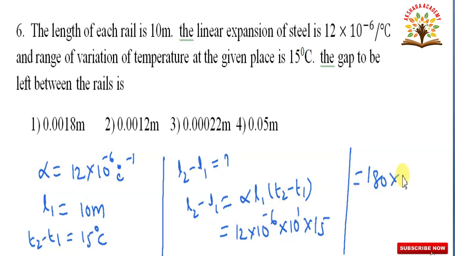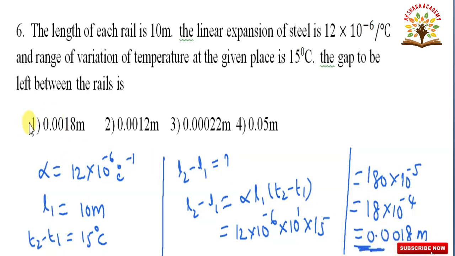Minus 6 plus 1, 10 to the power of minus 5, or we can write it as 18 into 10 to the power of minus 4, or that is equal to 0.0018 meters. This is the answer. L2 minus L1 is equal to 0.0018 meters. So, which option is correct?